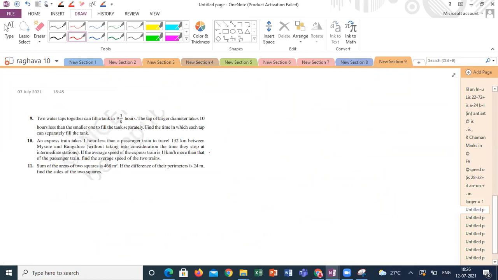An express train takes 1 hour less than a passenger train to travel 132 kilometers. The distance is fixed here, 132 kilometers. So the express train will take 1 hour less than the passenger train. What does it mean? What is your x value here? The time taken by the express train.